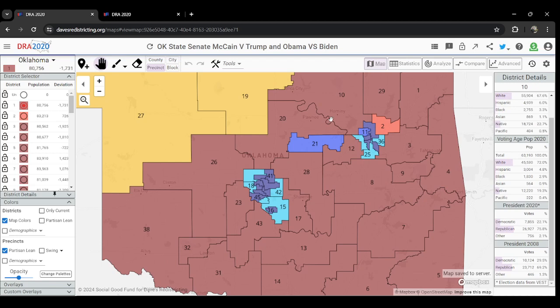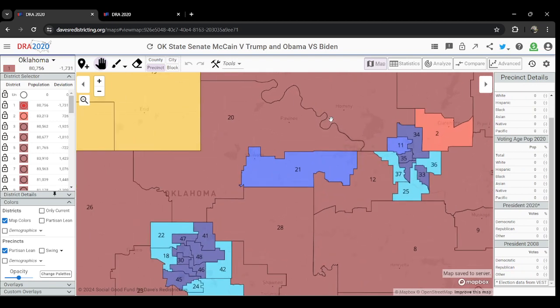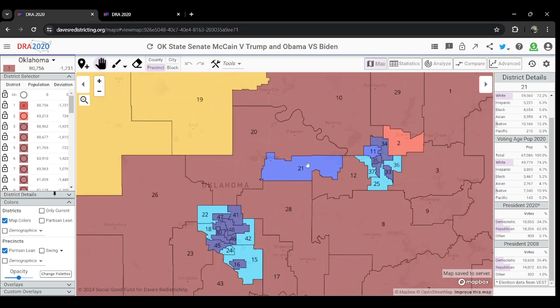Now, this is particularly interesting. I think the reason it's happening in District 11 is there's a lot more commercialization, a lot of residential zones being changed into commercial areas, whereas in the Stillwater portion, I think there's a lot of population loss going on in Northern Creek County. As you can see, the loss wasn't particularly large. Democrats only lost around 600 votes, whereas Republicans only lost 700 votes. So it's close there, but it is an interesting trend to keep track of at least.